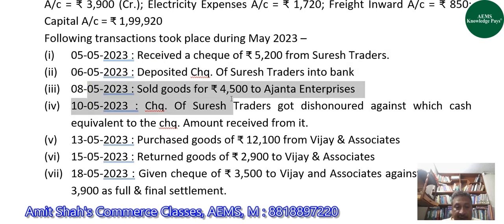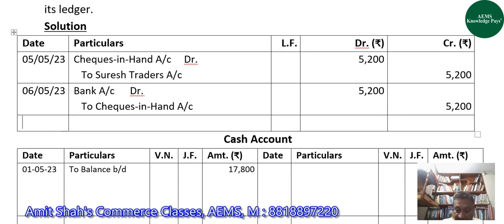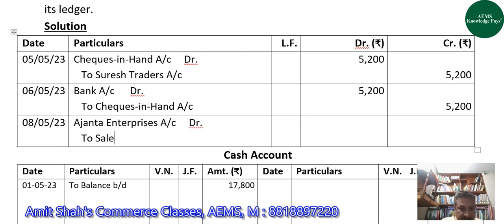On 8th May, the business has sold goods for rupees 45,000, 4,500 to Ajanta Enterprises. So for that, on 8th May, we will debit Ajanta Enterprises account and will credit sales account with 4,500.